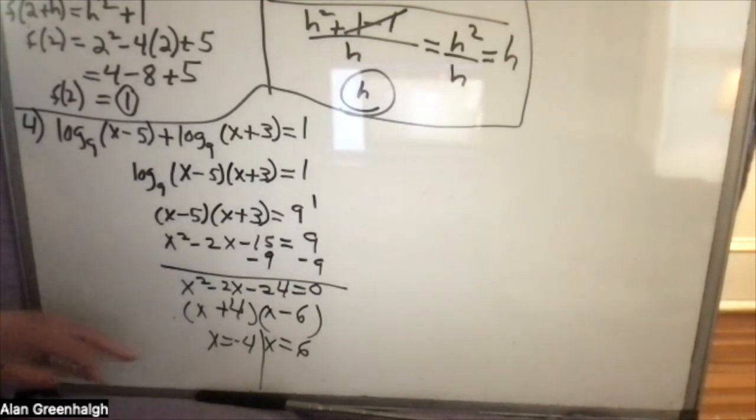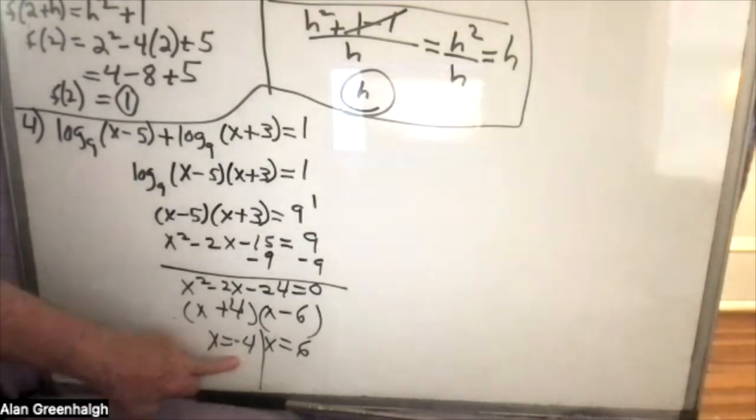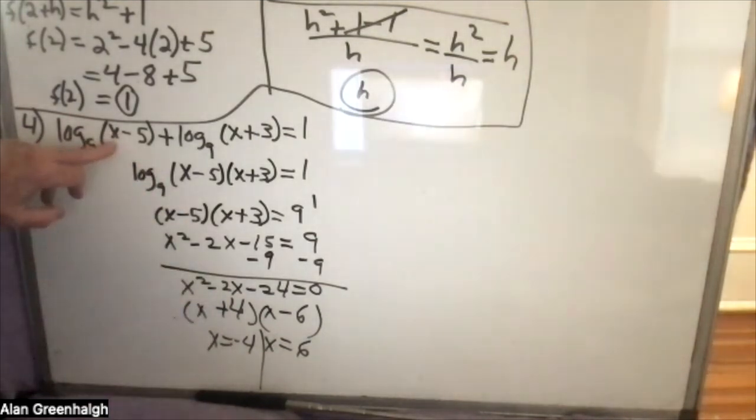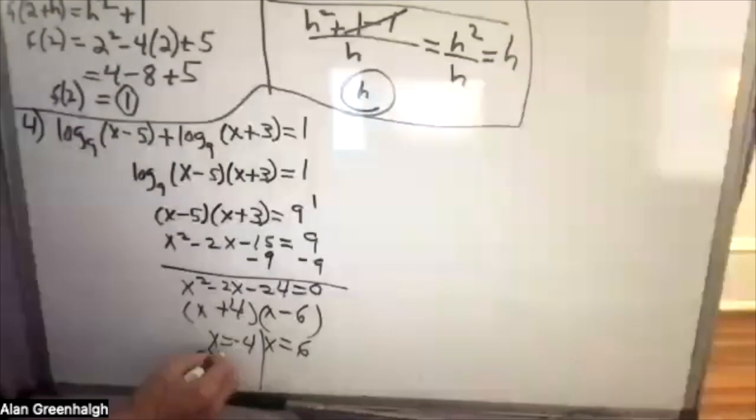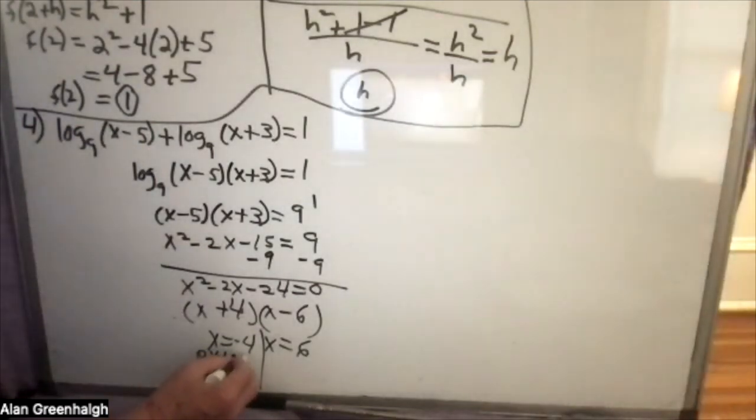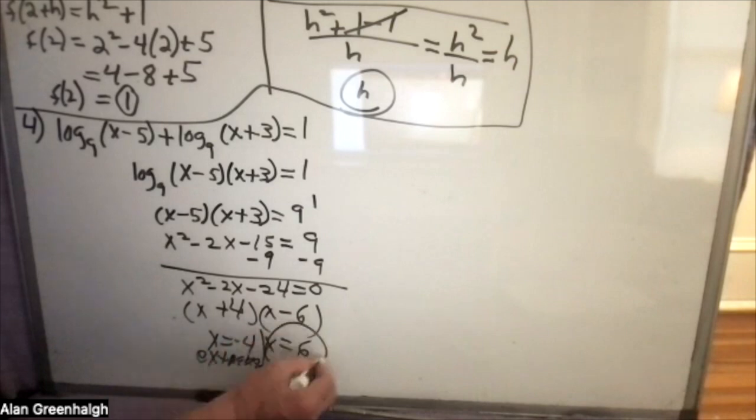The -4 is the extraneous root because, well, let's go back here. If we put in a -4 here, that's -4 minus 5 is -9. You cannot have the log of a negative number. So therefore, this is the extraneous solution. It's usually the negative value. This is extraneous, and the answer is x equals 6.